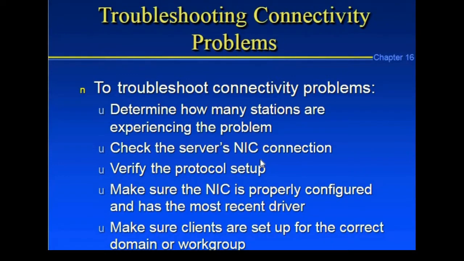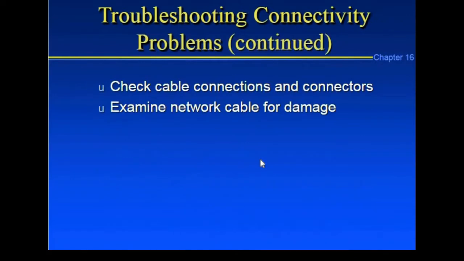Troubleshooting connectivity: determine how many situations are experienced in the problem. Check the server NIC connection, verify the protocol, ensure the NIC is properly configured, and make sure the client setup is correct, including domain and workgroup.